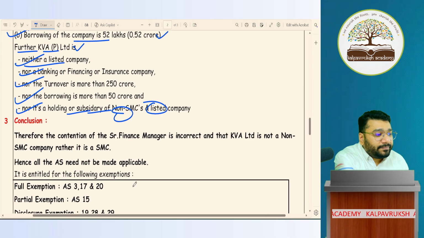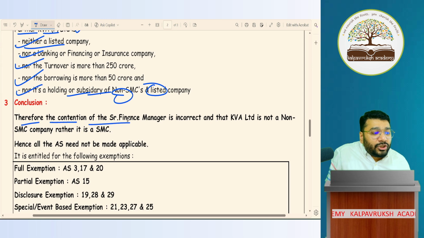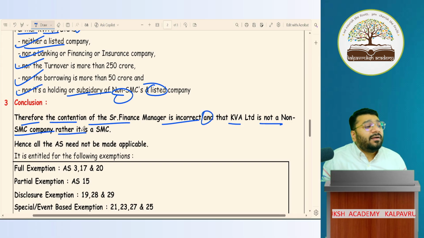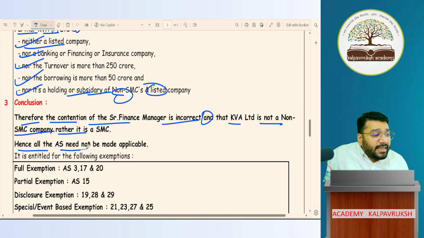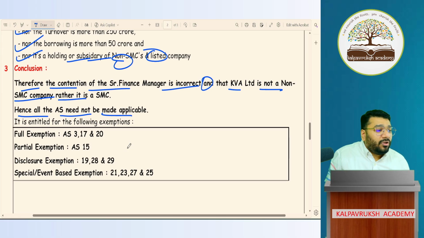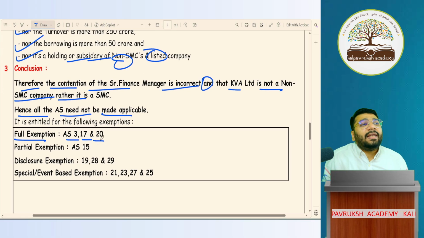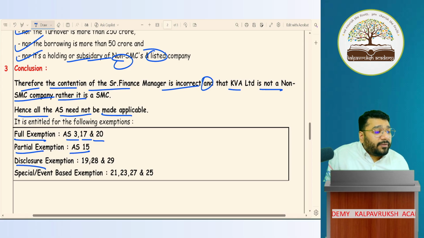So what is your conclusion? Therefore, the contention of the senior finance manager is incorrect. And KVA is not a non-SMC, rather it is an SMC. Hence, all the AS need not be made applicable. So it is entitled to the following exemptions. Full exemption: 3, 17, 20. Partial exemption: 15. Disclosure: 19, 28, 29. Event or special based exemption: 21, 23, 25, 27.